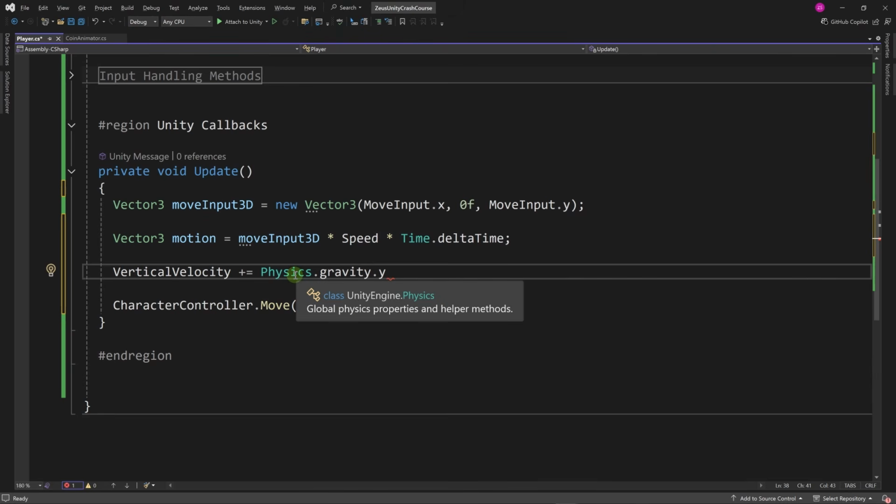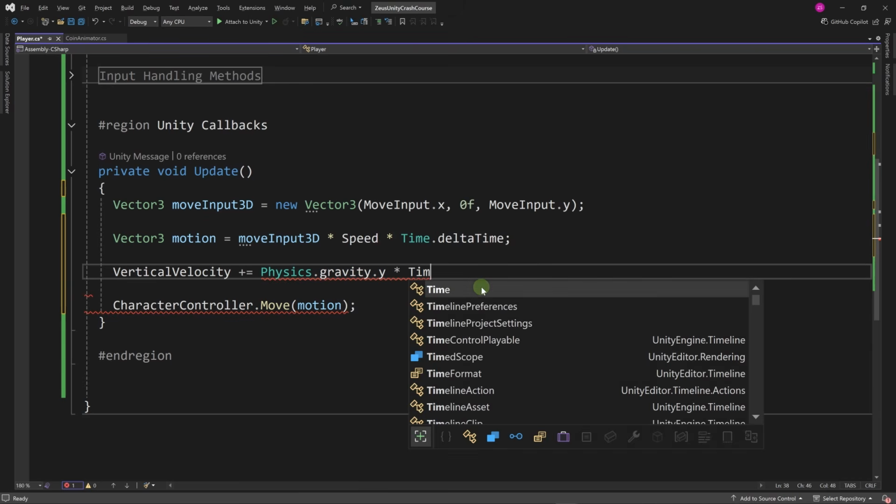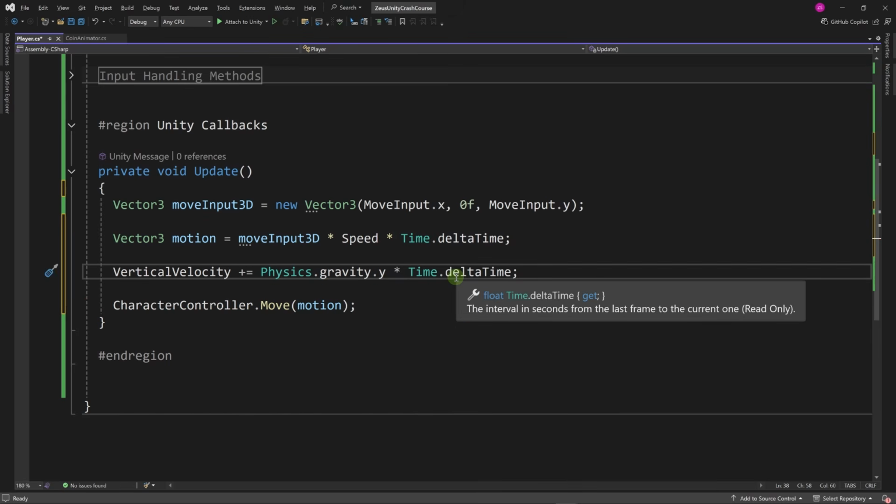And this Physics class is also provided by Unity. And here we have the Vector3 gravity, which is a static vector. Now we need to multiply by delta time. This way we'll get the speed change this frame, and we're going to accumulate that in our verticalVelocity.